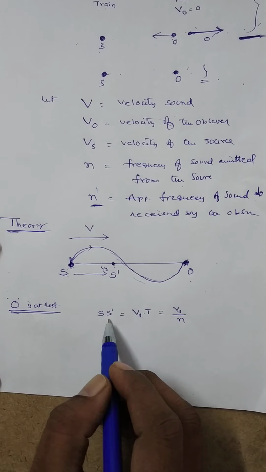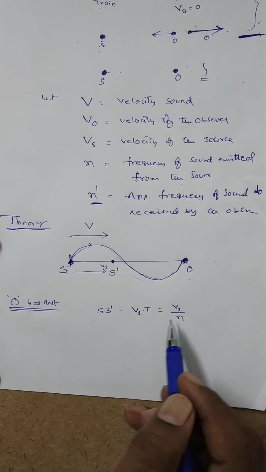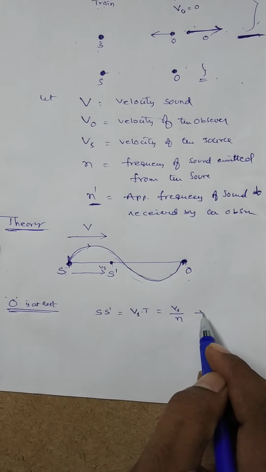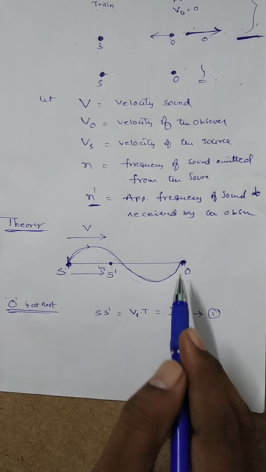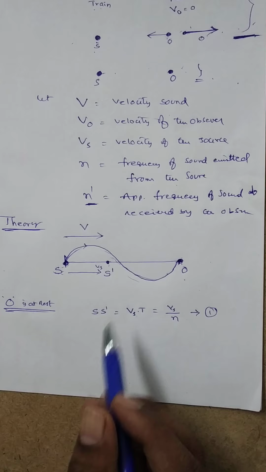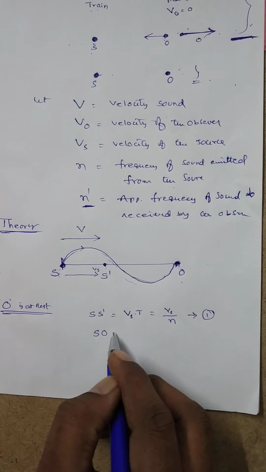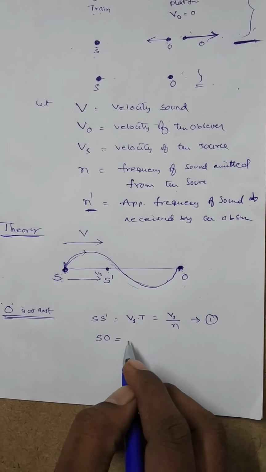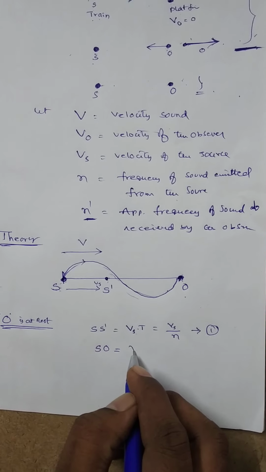So S dash, the distance traveled by the source during this time interval, is Vs by n. In the same time, the distance traveled by the sound is S to O, which is equivalent to lambda.